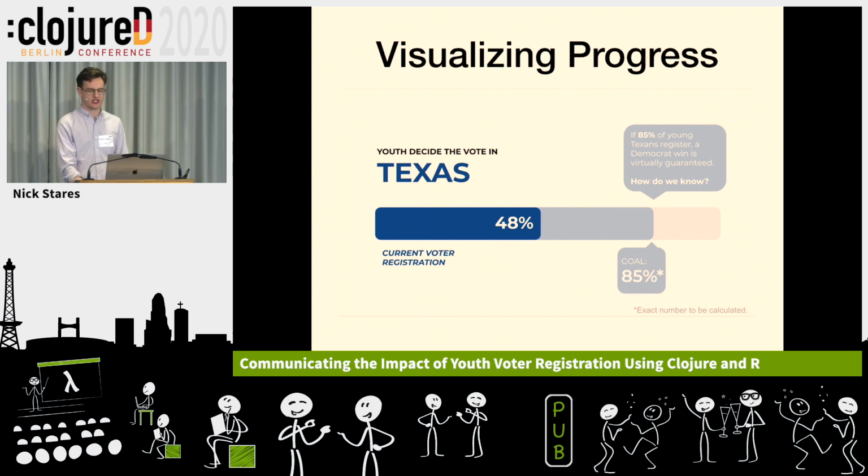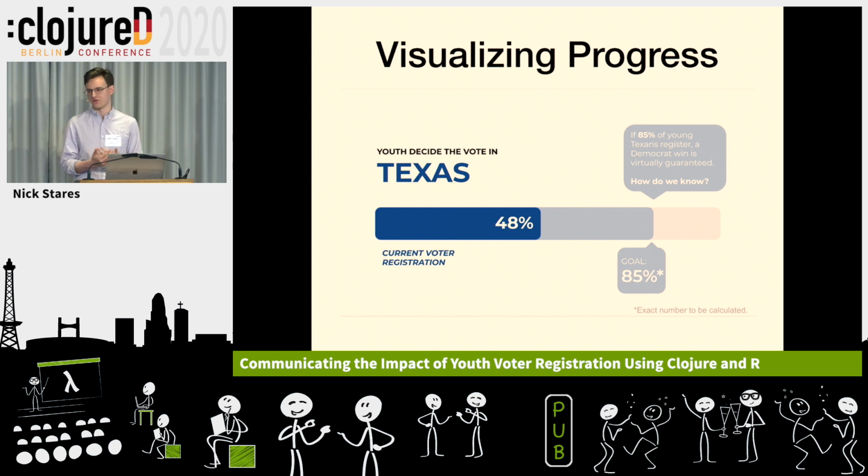And this loading bar shows how many people are currently registered to vote in a specific state, and then we have an estimate of how many people would have to be registered in order for young people alone to tip the vote, tip the result of the election. And so our task is to estimate this number, this goal number, which is quite difficult to do rigorously. You can kind of lie about it, but I don't want to do that.